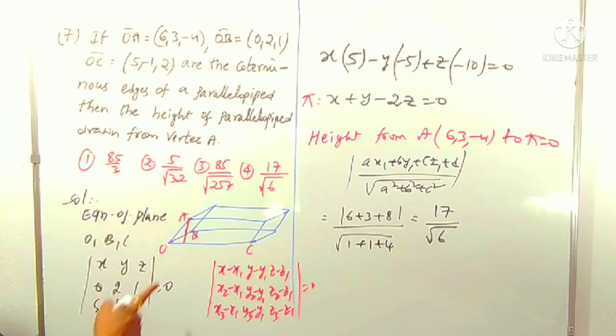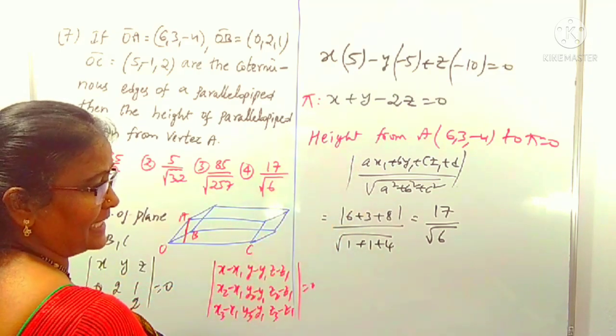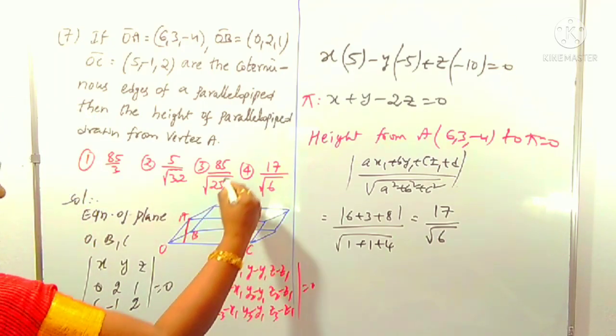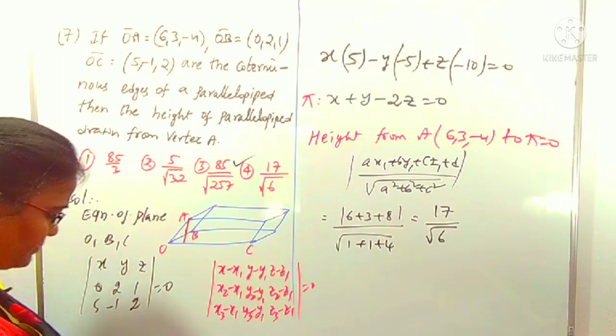Okay, in this question first we have to concentrate on finding the equation of the plane as well as the perpendicular distance, that is only the height. Okay, 17 by root 6 is which option? Yes, it is clearly the fourth option. Very simple. Question number 8.